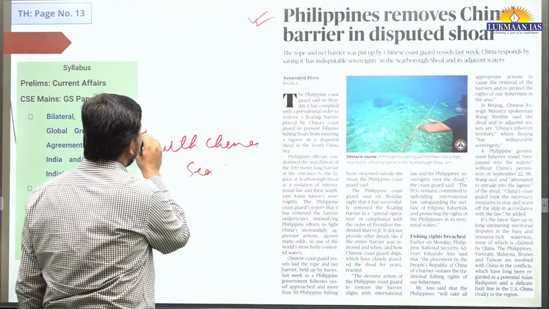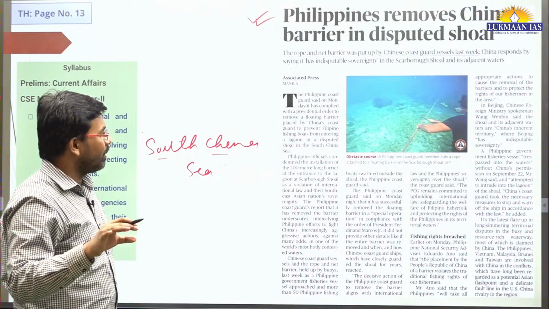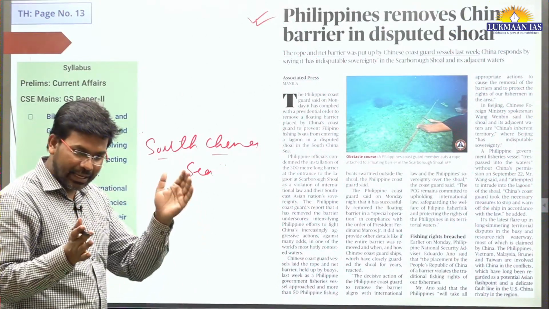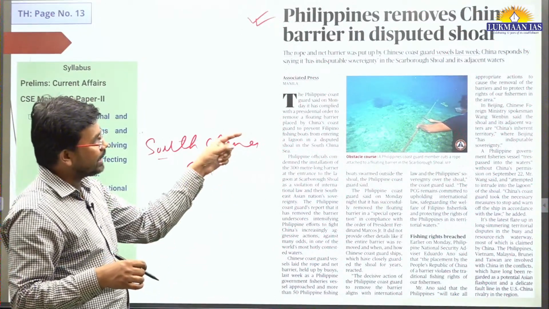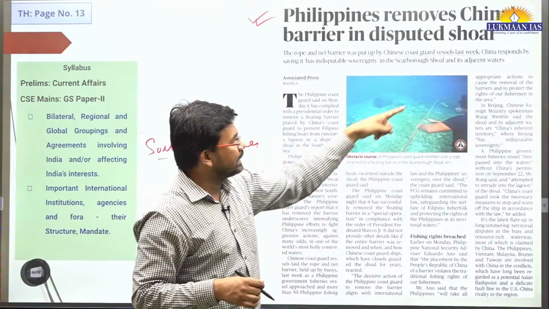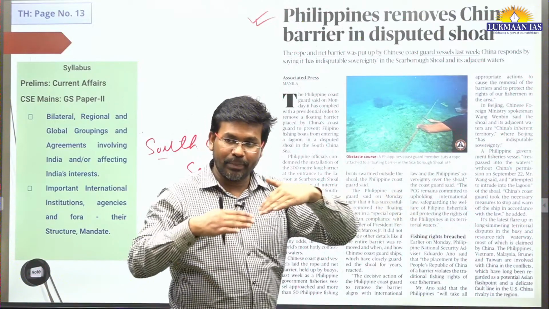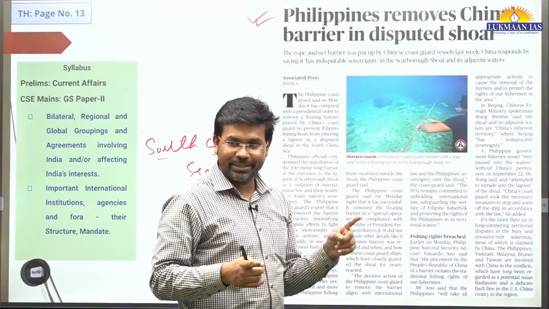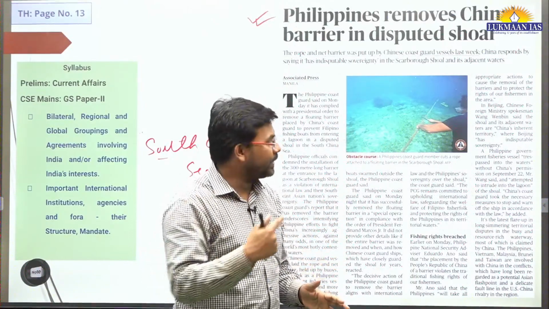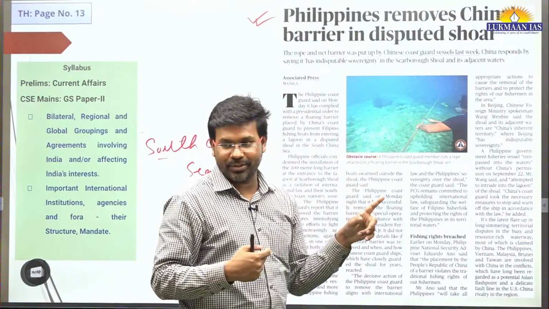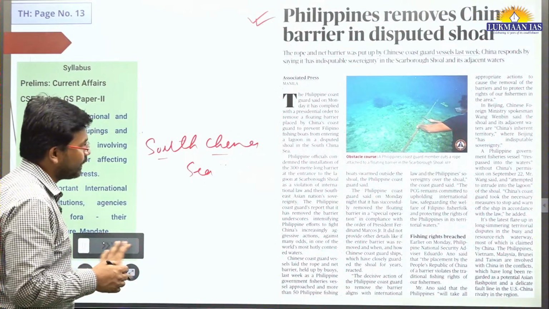So what the Chinese government has done, there is a kind of island. It's not completely an island, it is a little bit submerged. This is known as Scarborough Shoal. There the Chinese government has planted these ropes in the sea itself to demarcate their territory. And the Philippines says that they have done it in Philippines territorial waters. So the Philippines Coast Guard has cut these ropes. So there is a tension going on between China and the Philippines related to it.